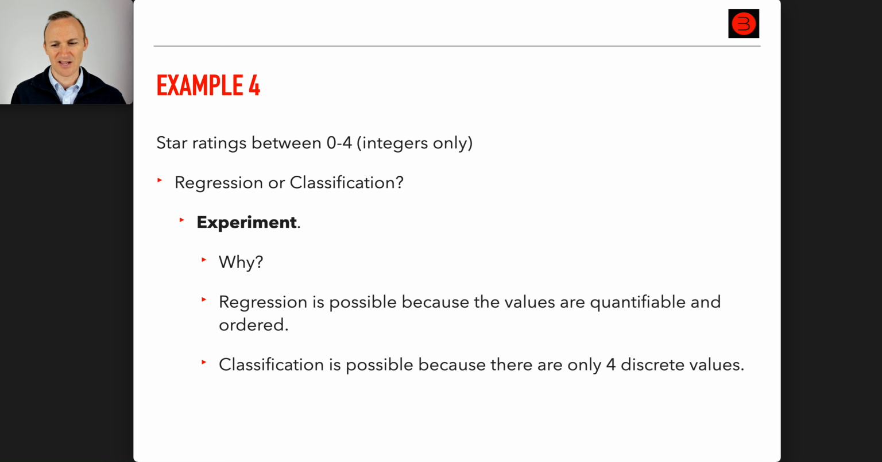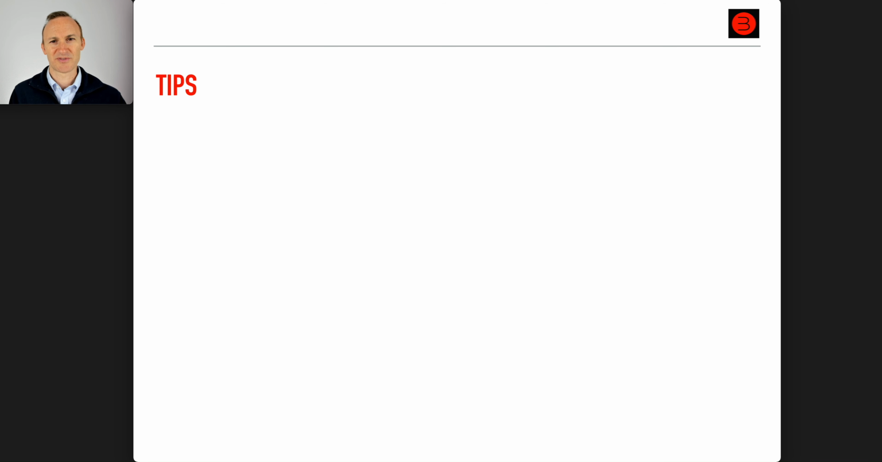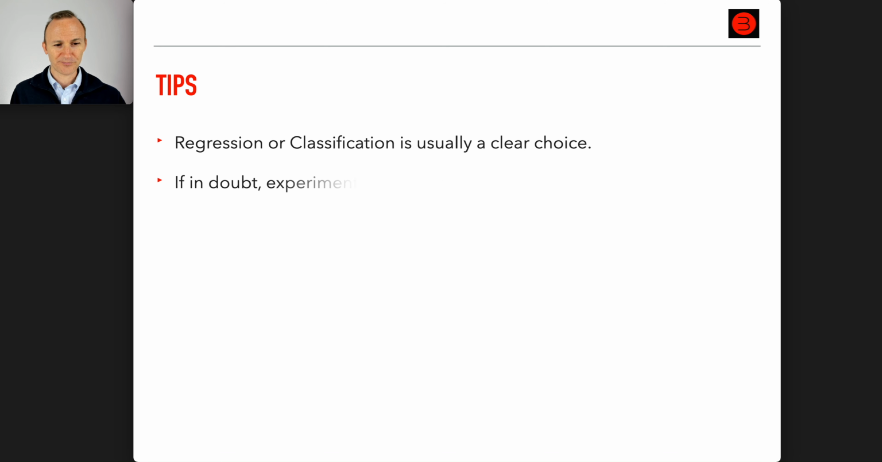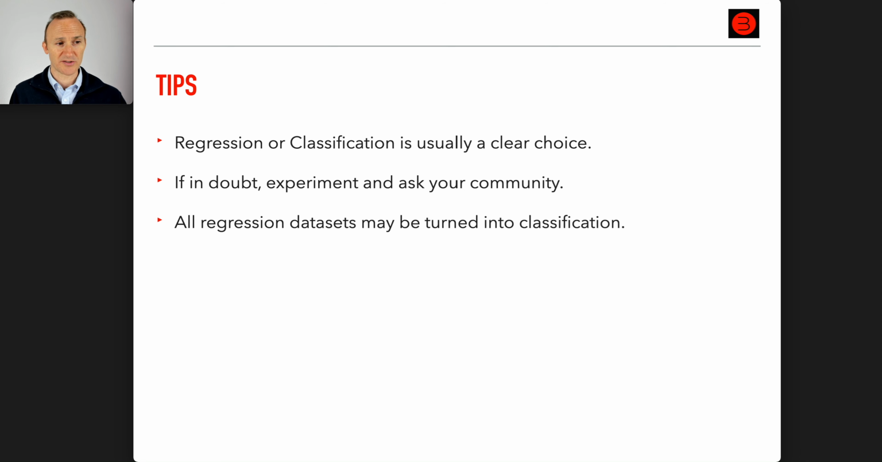I also mentioned that we do have a Google Forms quiz on regression or classification with more examples that you can check out, because you really want to get these down. And final tips to help you with that. Regression or classification is usually a clear choice, contrary to those previous 2 examples. If in doubt, experiment and ask your community. And for the summer, that's your cohort leads. You can ask your peers too.